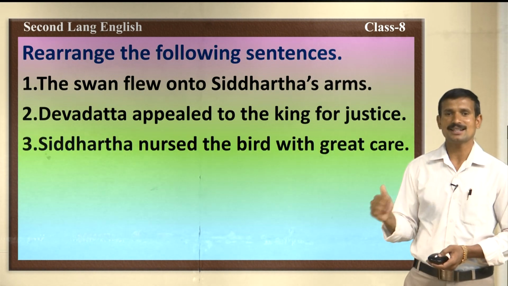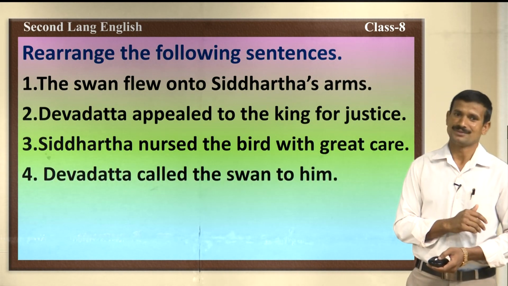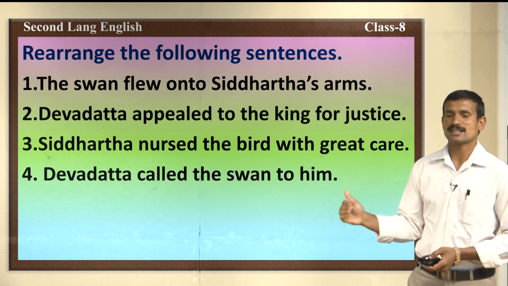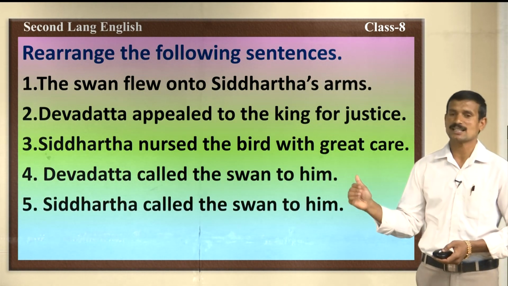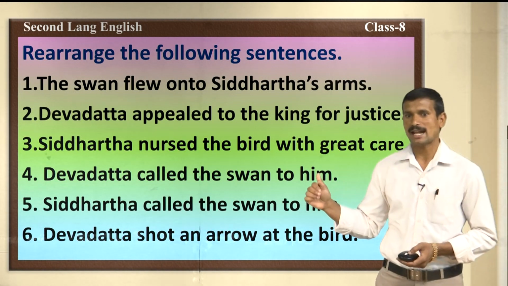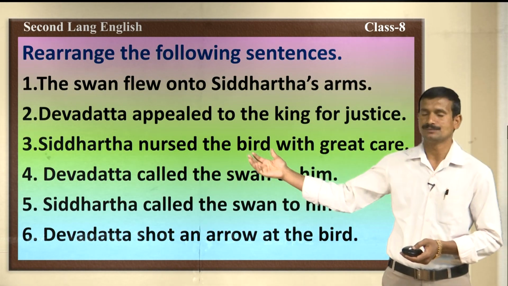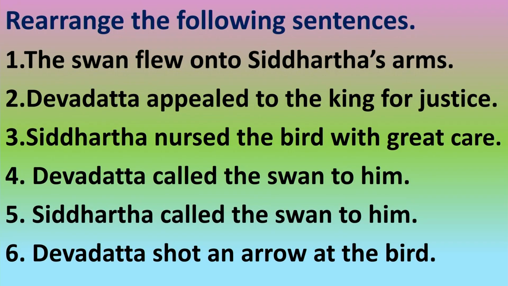Then Siddhartha nursed the bird with great care. Next, Devadatta called the swan to him. Next, Siddhartha called the swan to him. The last one, Devadatta shot an arrow at the bird. These are the sentences. You should rearrange them in a proper order.